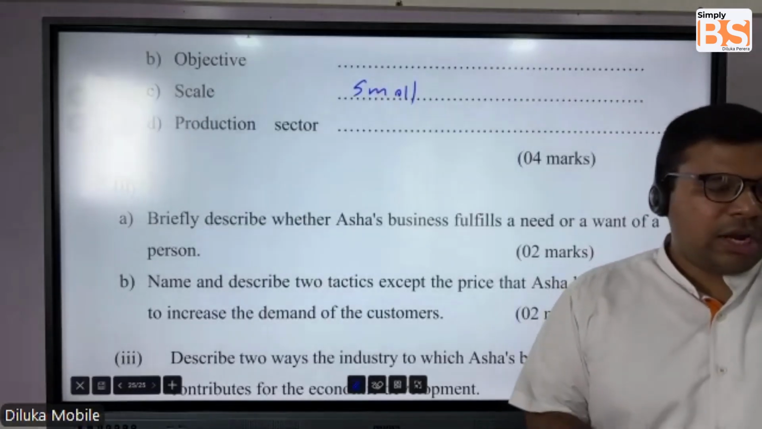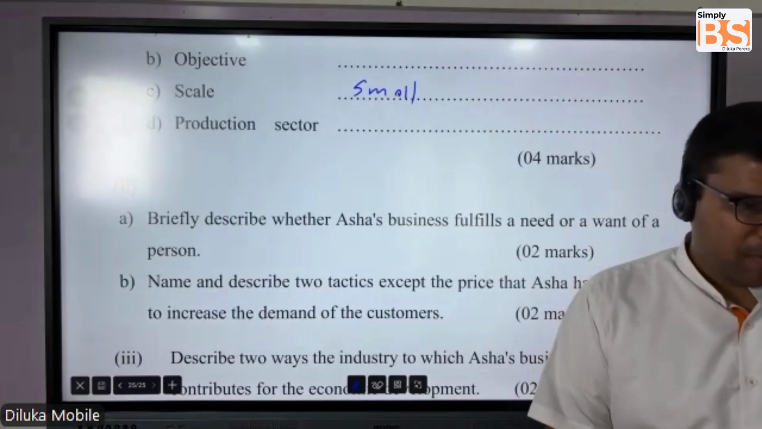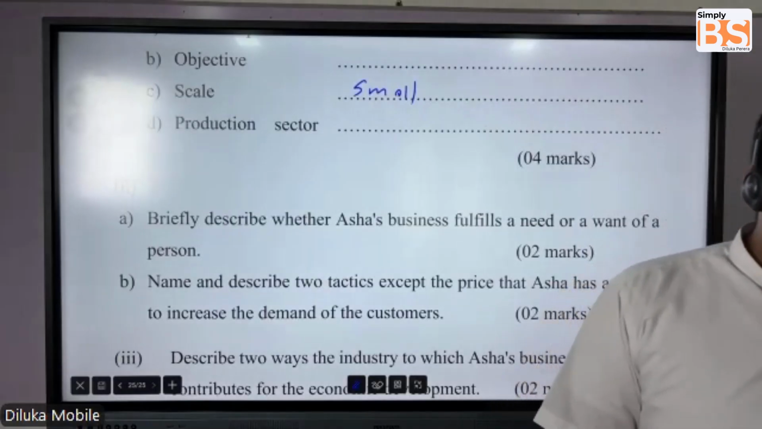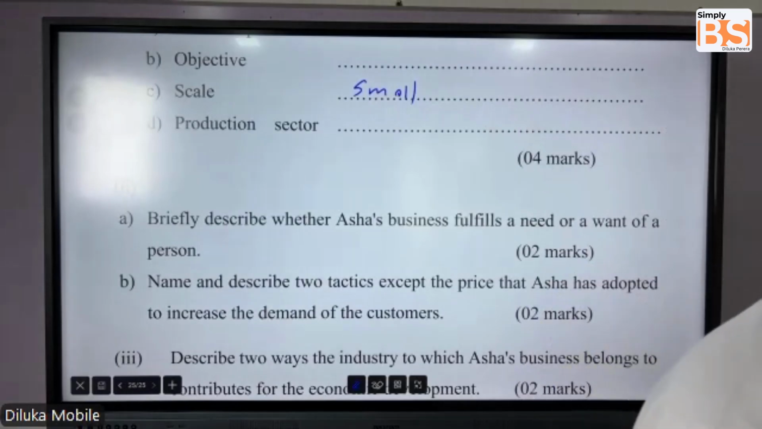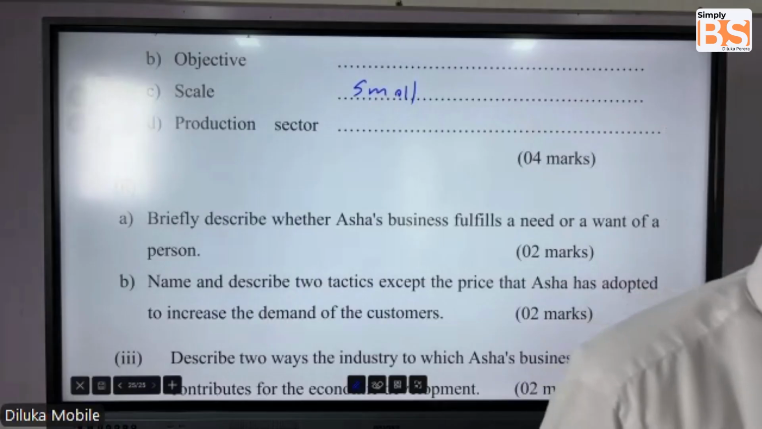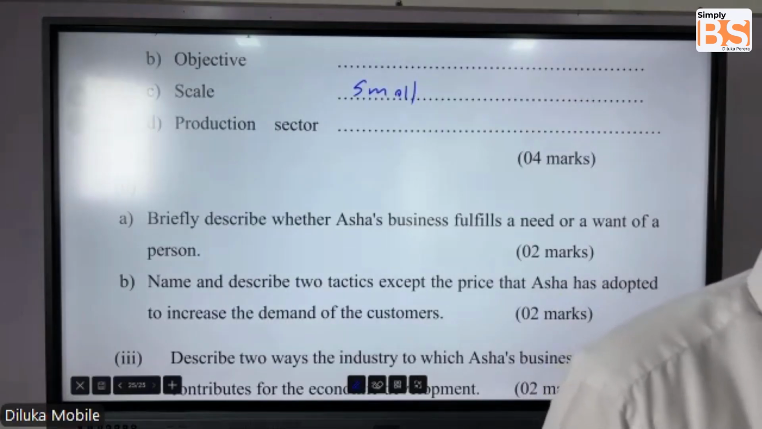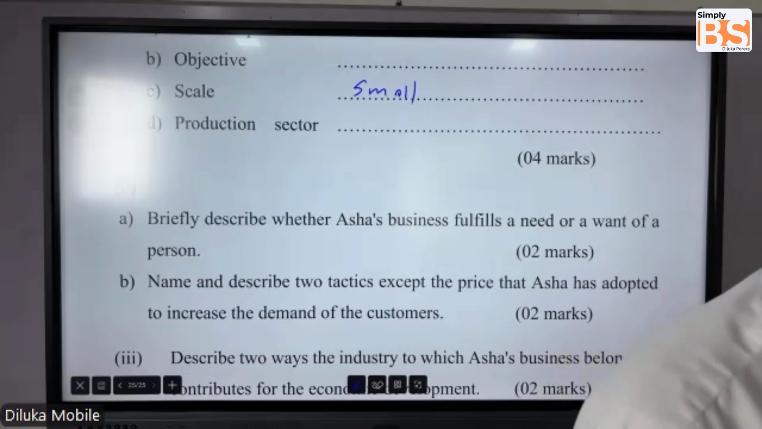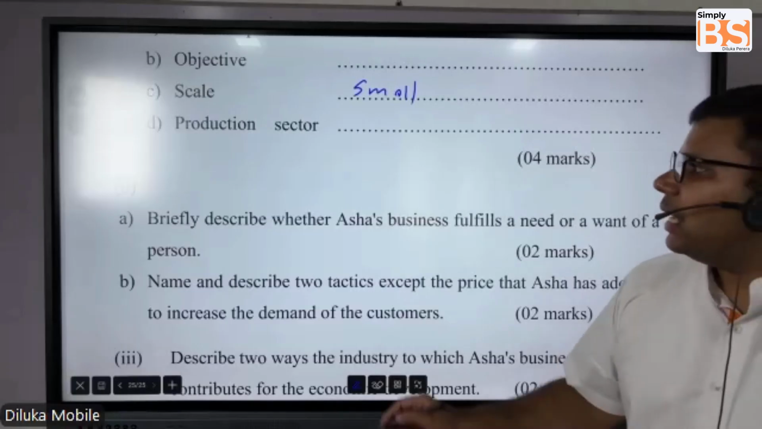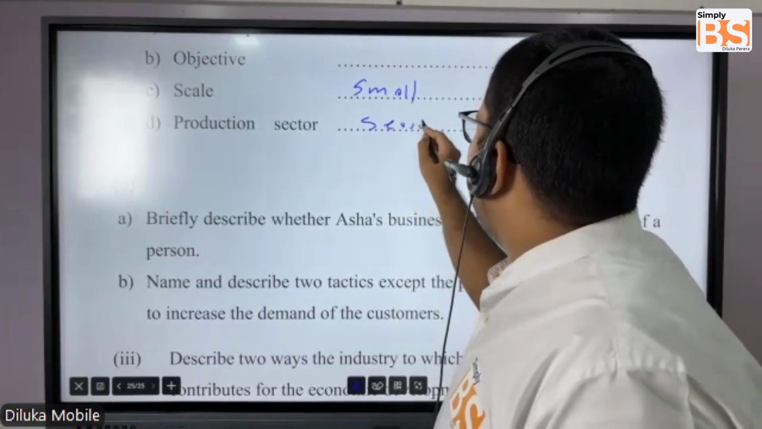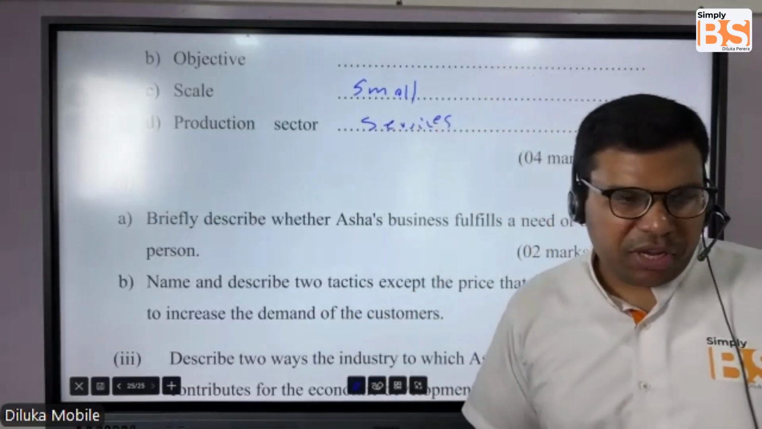Production sector. What can you say according to the production sector? Earlier also we discussed about the production sector, right? Based on the production sector, this could be taken under what? Services, because she's providing a professional service.